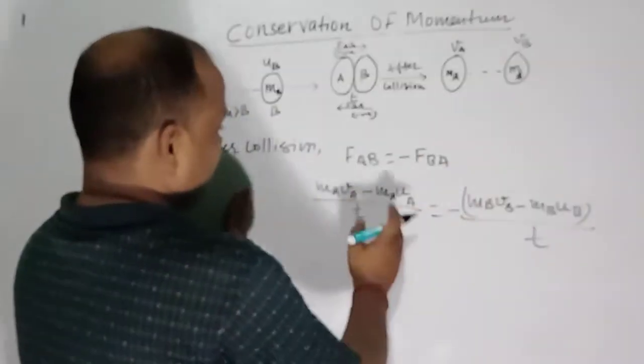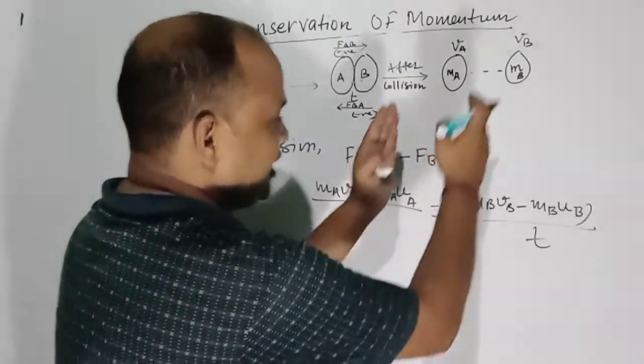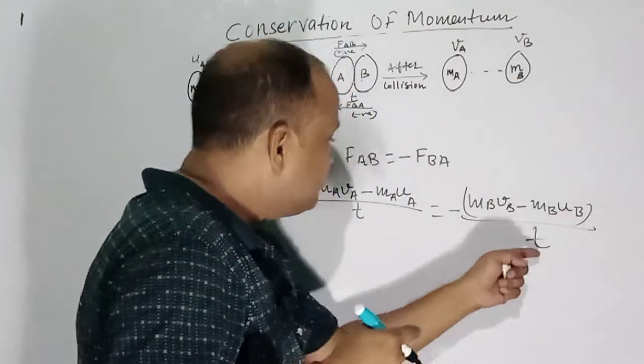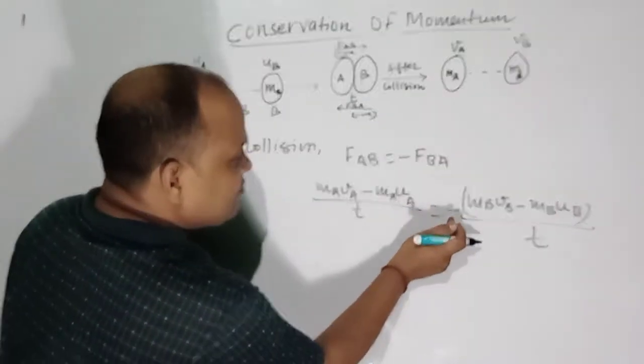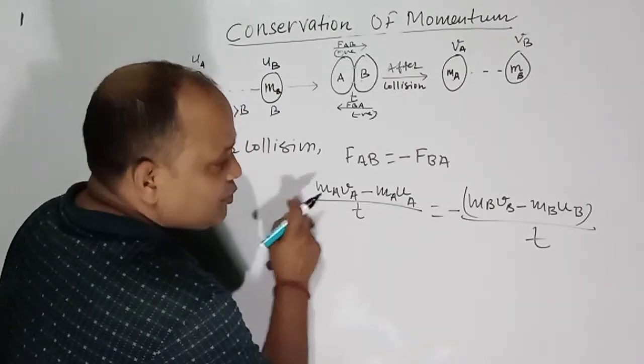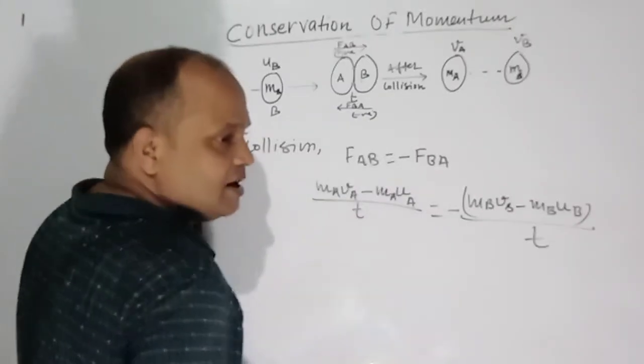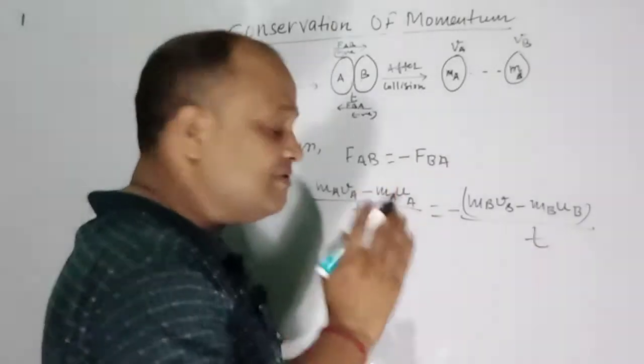Here it is a negative sign, here it is a positive sign, because both these forces are equal but opposite in direction.